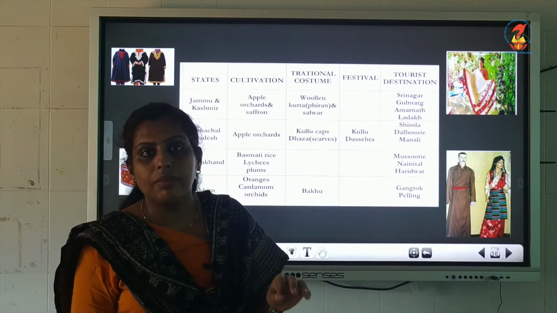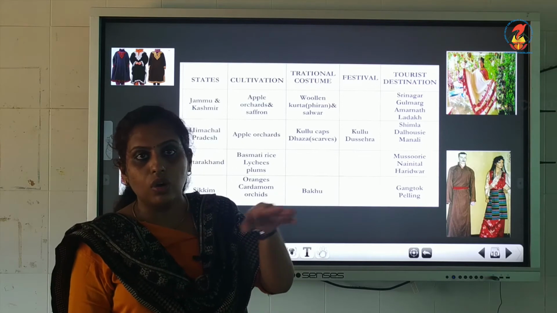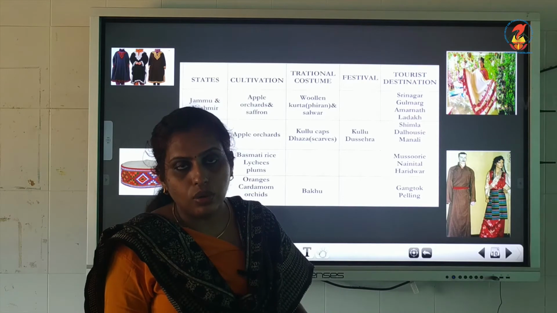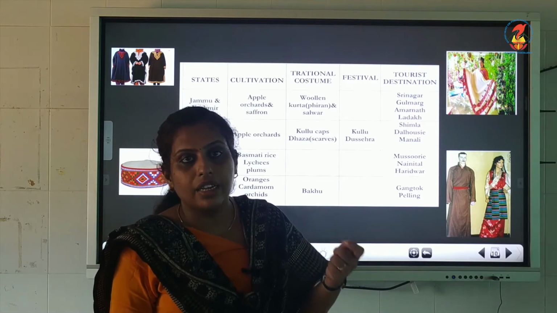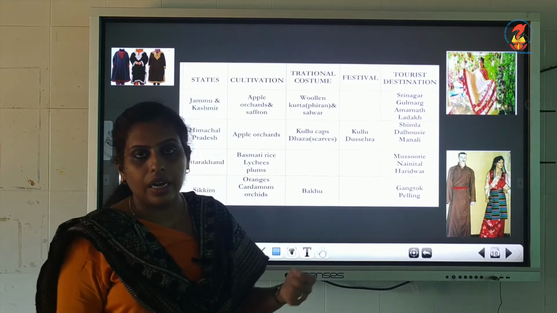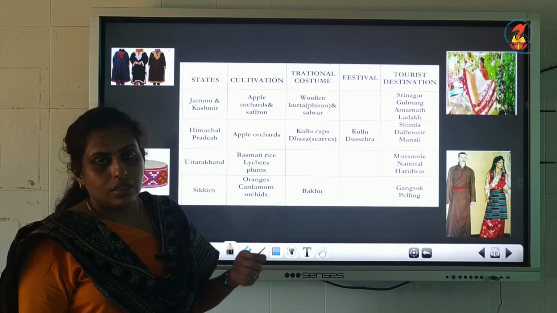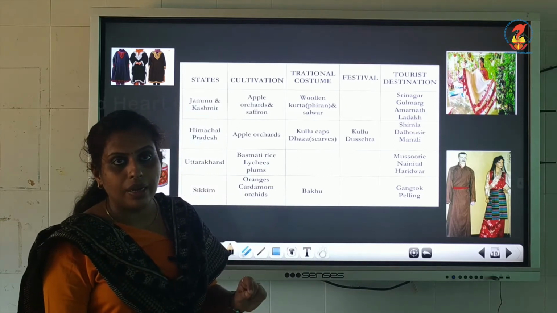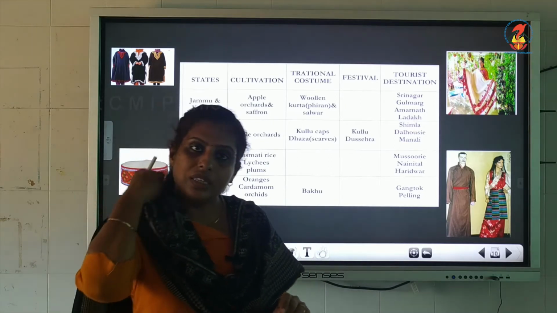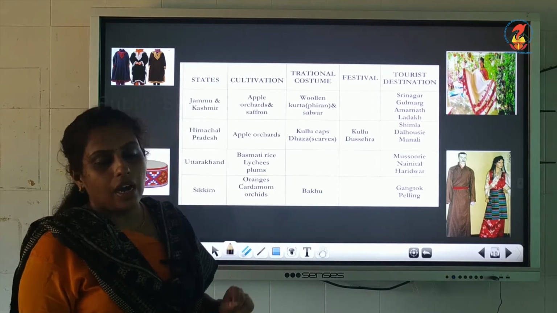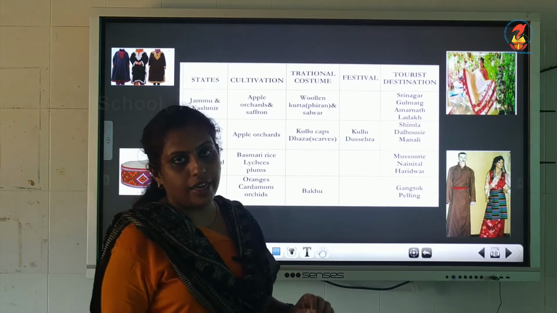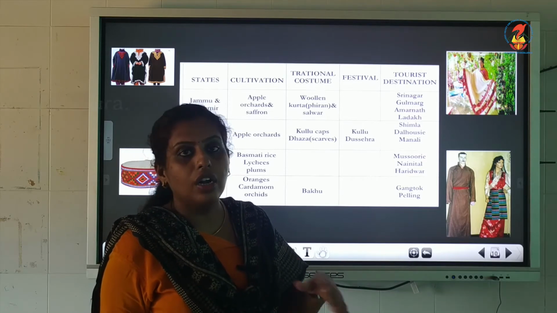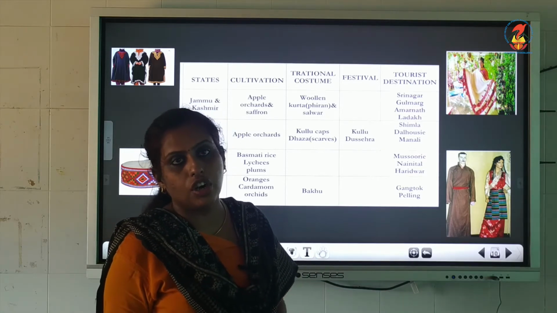That is what is meant by terrace farming. They will cut down steps or terraces on the slopes of the mountain ranges and they cultivate certain crops there like barley, potatoes, etc. So this is the occupation of the people who live in the northwestern region of India. Other occupations are also there for them, such as sheep rearing and wood carving. All these are the other occupations of the people.